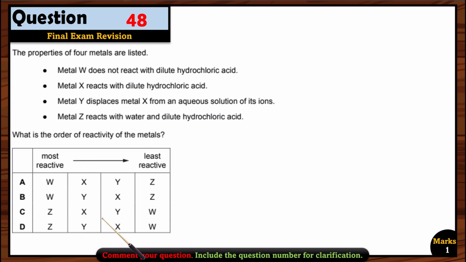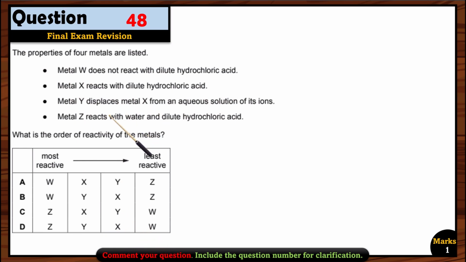So now let's see about this one. Which options are correct? XYW or YWX? So let's see, metal W does not react with dilute hydrochloric acid. So it means W is the less reactive one. And if you see, X reacts with dilute hydrochloric acid. So it means X should come before W. Where we can find X before W? Of course, in both the options, we can find X before W, right?